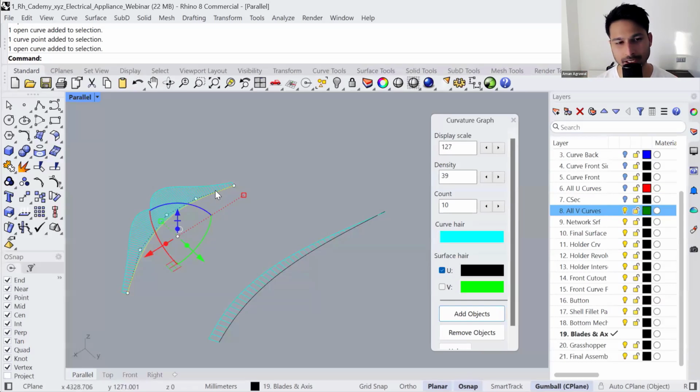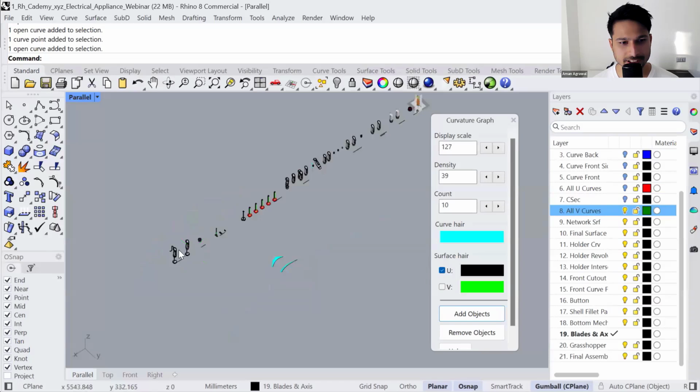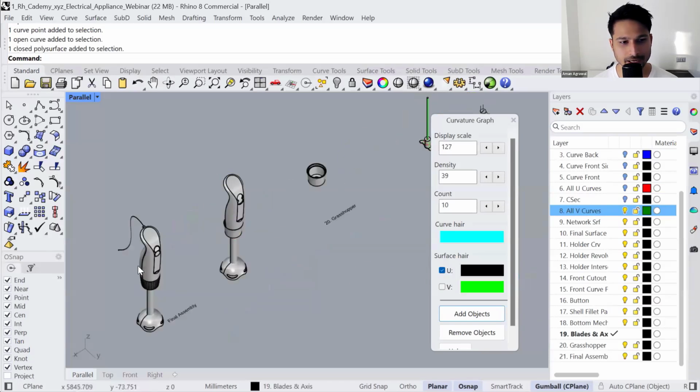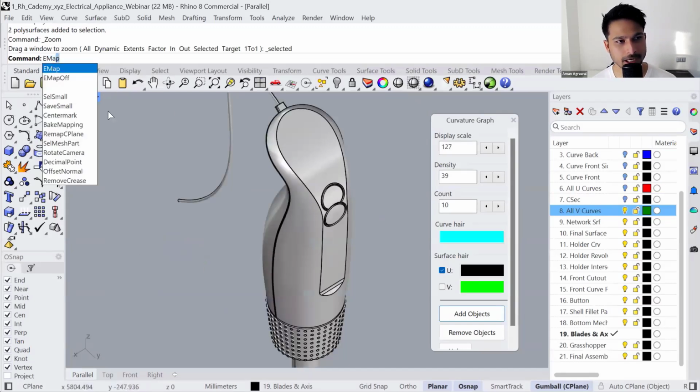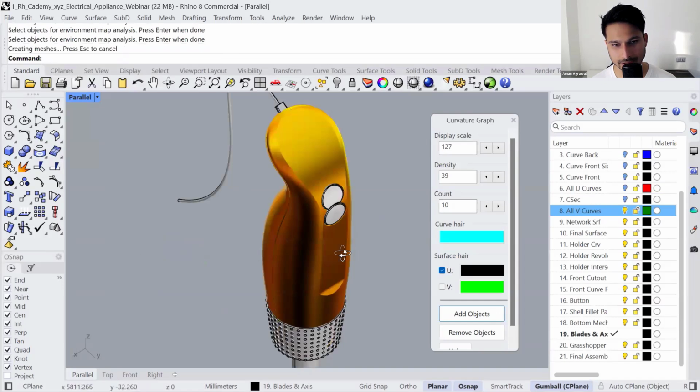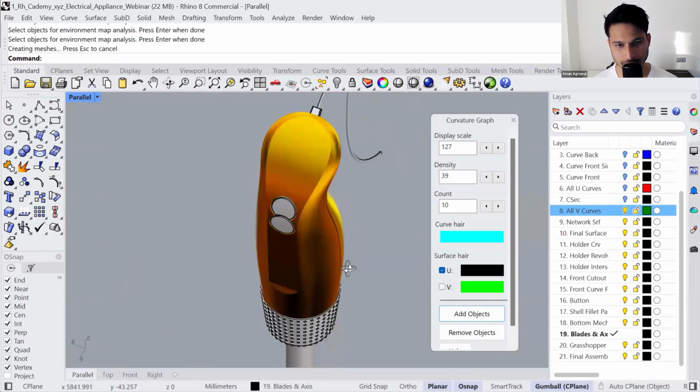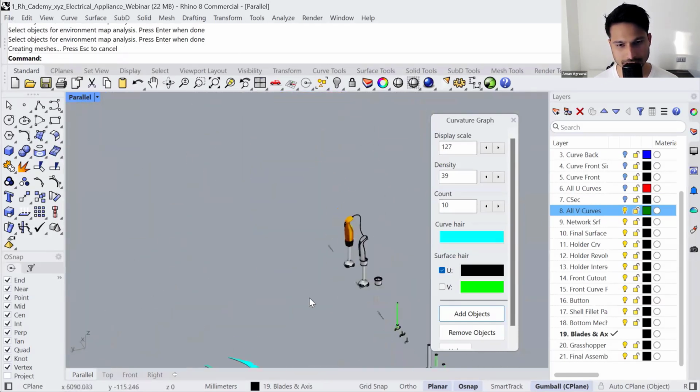You won't notice any sharp highlights when you manufacture the part at the end of the day. You can also test this using a command called EMap in Rhino. EMap, environment map, shows how that geometry is creating a high quality surface. The curve is creating a high quality surface.